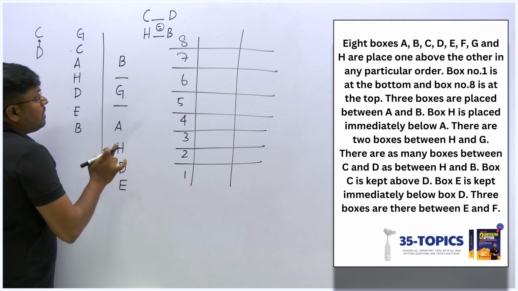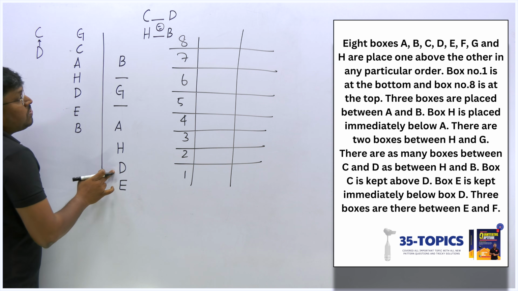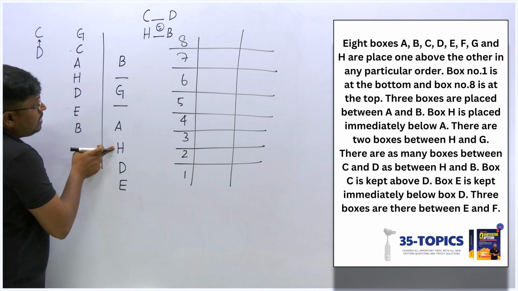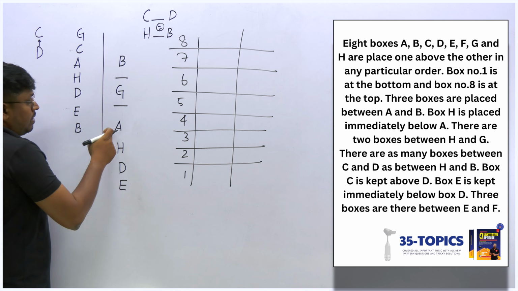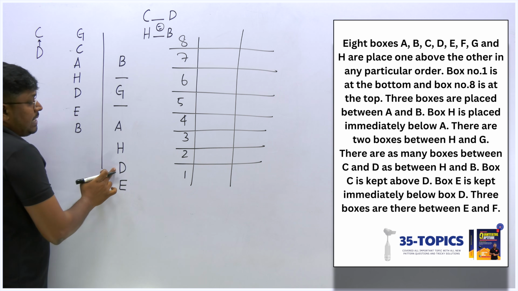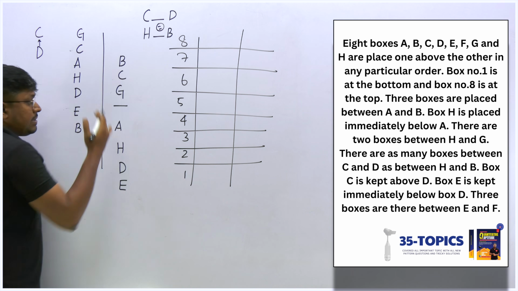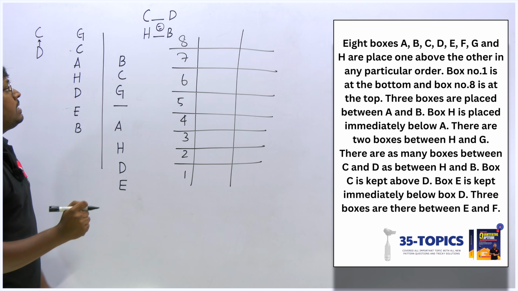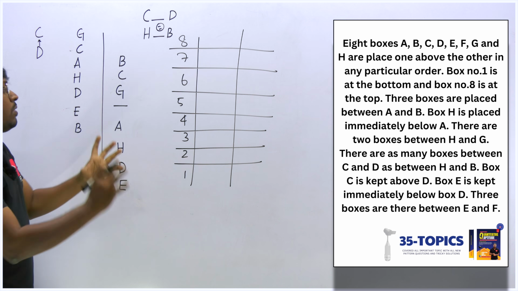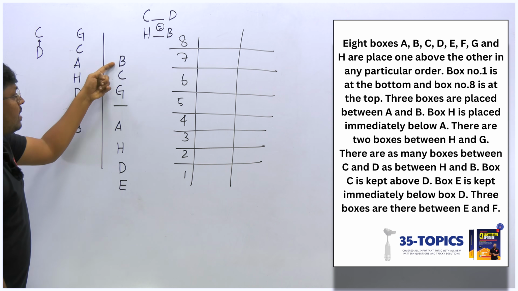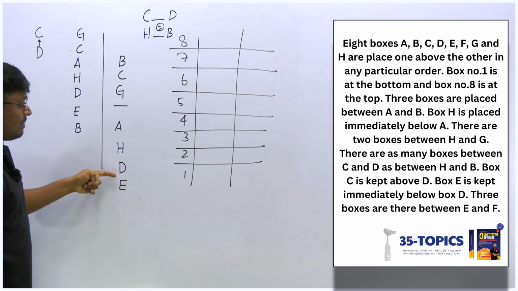Now between H and B, how many boxes are there? 1, 2, 3, 4. H and B, 4 boxes. So D and C, 1, 2, 3, 4. Then this must be C. So in both the cases, we have satisfied that condition. So C and D, H and B, equal number of boxes. So 1, 2, 3, 4, 5, 6, 7, 8 already fixed.